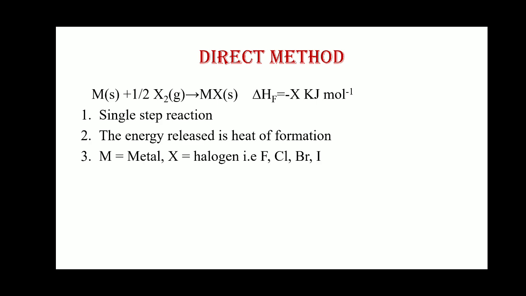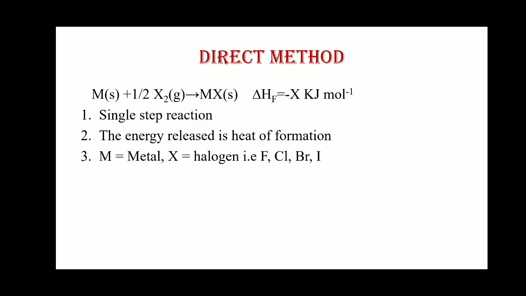Now what is the direct method? This is a single step reaction in which 1 mole of metal, M(s), meaning metal in solid state, reacts with half a mole of X2, the halogen. You can take fluorine, chlorine, bromine, iodine, whichever halogen, so in general we write X2, which is in gaseous state.